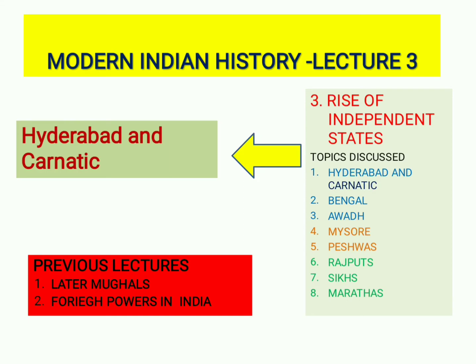So, in the previous lectures, we have discussed the later Mughals and also foreign powers in India. And in this video, we will be discussing the rise of independent states in India during that period, or on the decline of the Mughal Empire. Several independent and semi-independent states arose. So we will just discuss those independent states through this video, and we will start with Hyderabad and Carnatic.